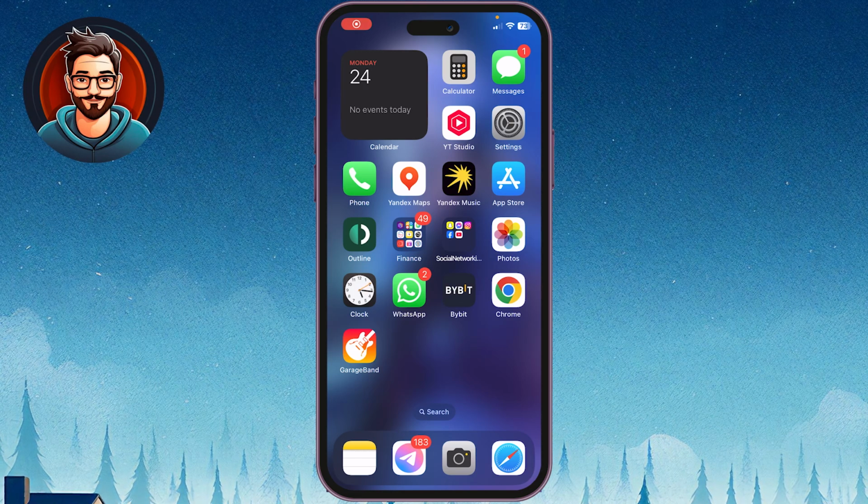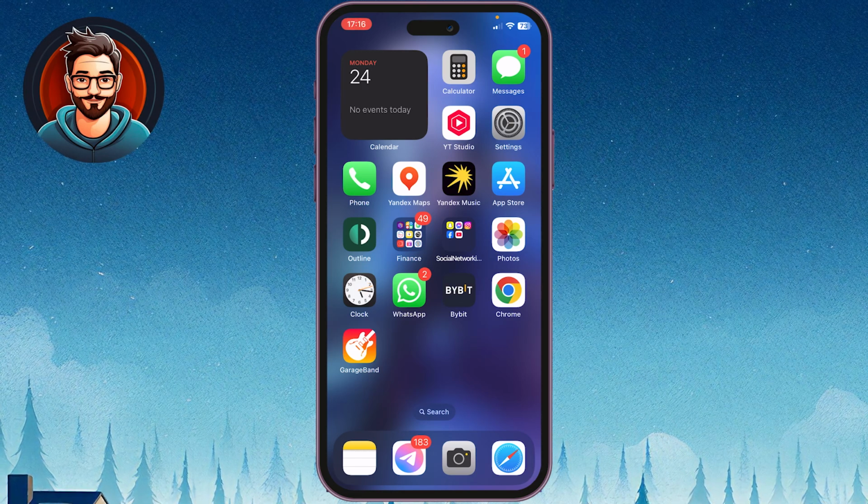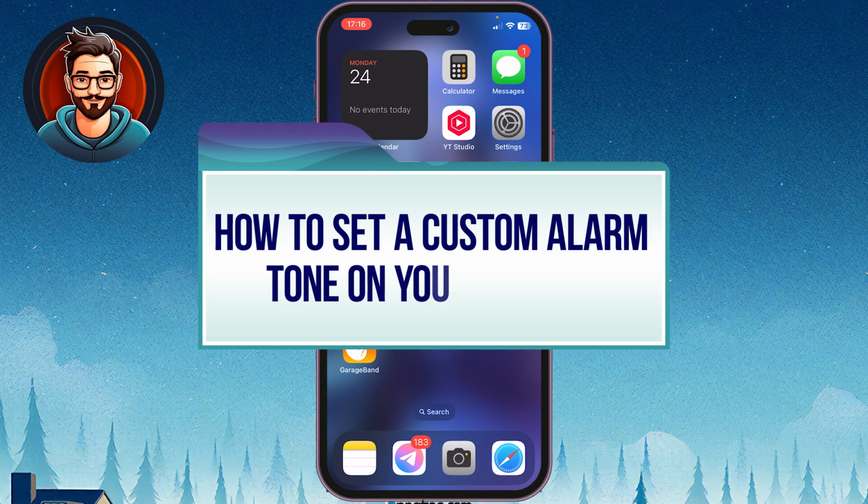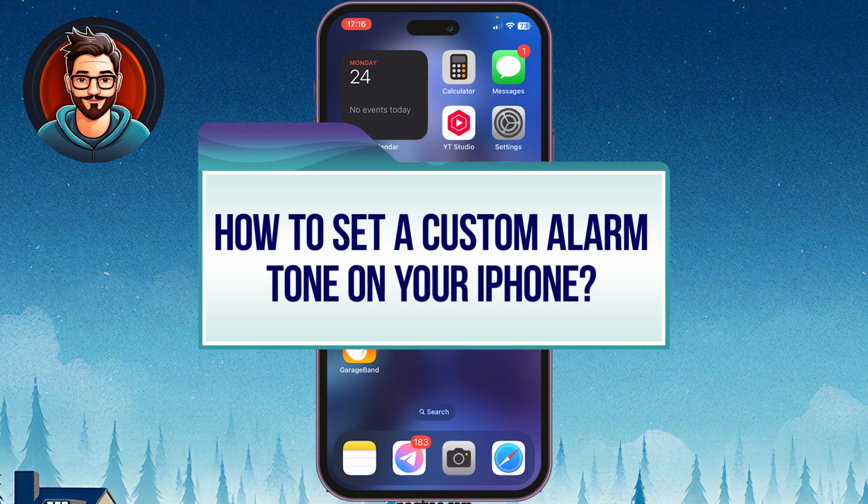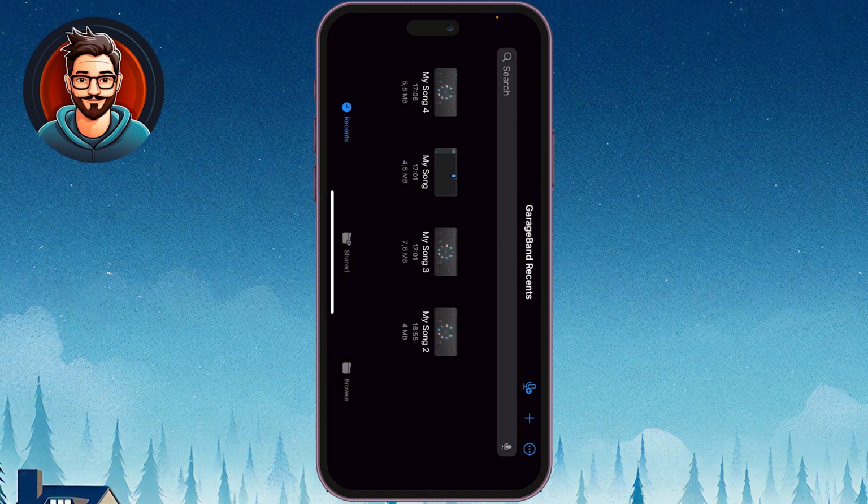Want to wake up to your favorite sounds? Here is how to set a custom alarm tone on your iPhone. Make sure you have the sound file downloaded on your device.